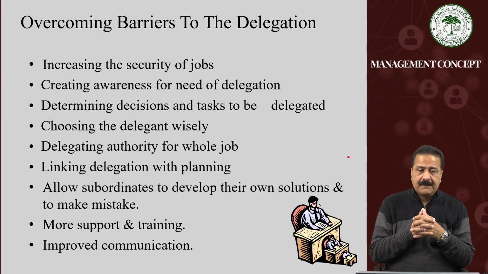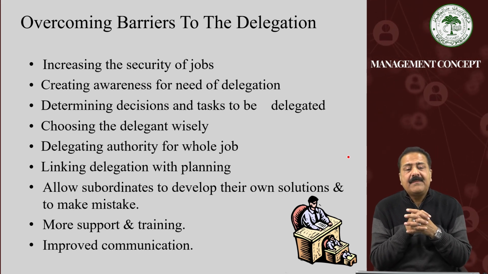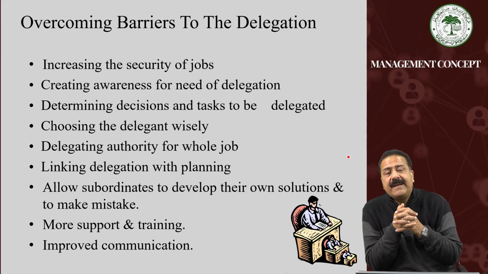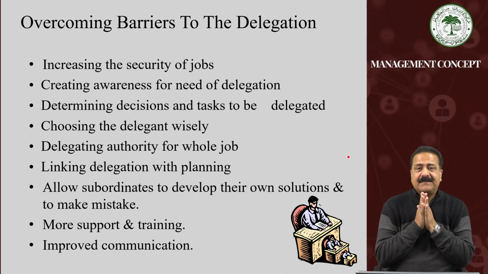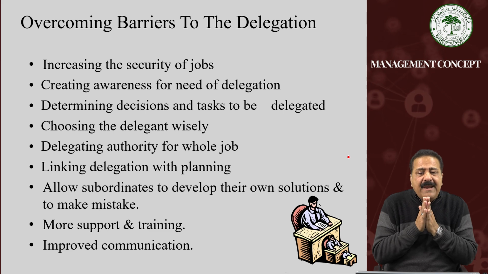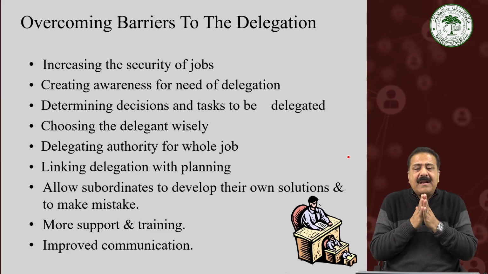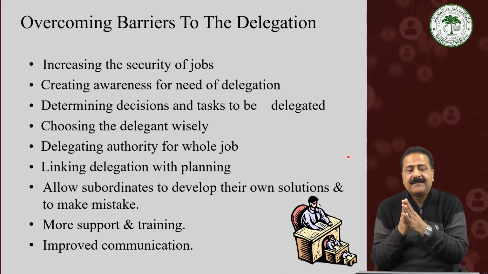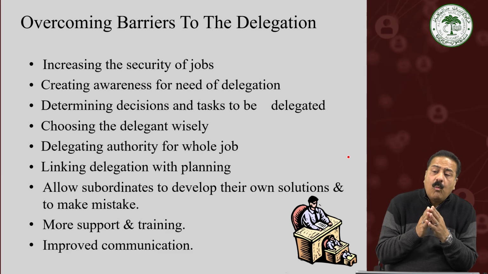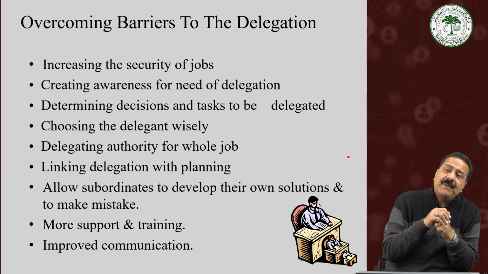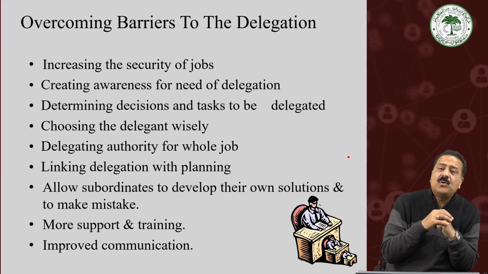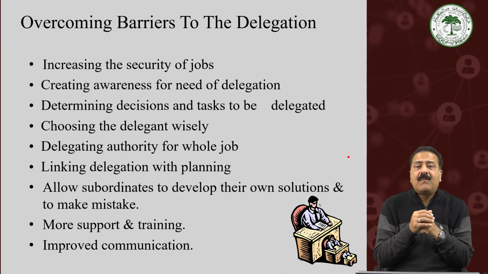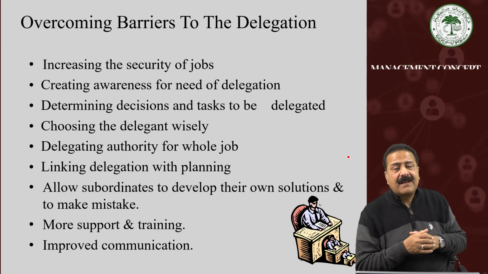And also, another thing that can be done is we should determine the decisions and tasks to be delegated. This should be decided. It should not be any kind of abrupt decision. It should be properly calculated and assessed what kind of decisions are to be delegated. And while delegating the authority, one important consideration is the choice of a person to whom the power is being delegated, what kind of caliber he has.